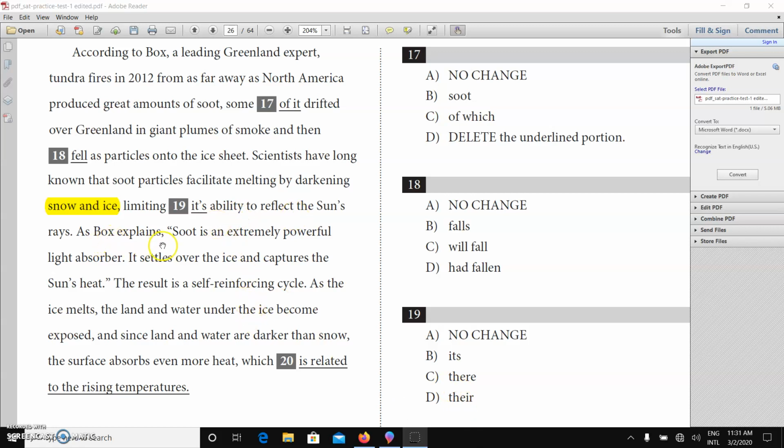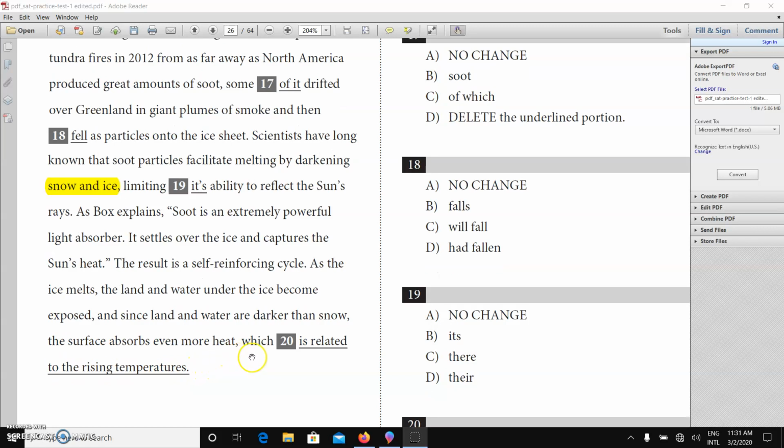As Box explained, soot is an extremely powerful light absorber. It settles over the ice and captures the sun's heat. The result is a self-reinforcing circle. As the ice melts, the land and water under the ice become exposed, and since land and water are darker than snow, see another thing, the surface absorbs even more heat, which is related to the rising temperature, which is related.